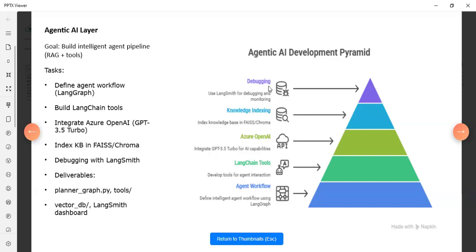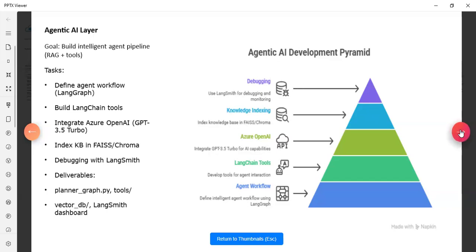So here is the flow: debugging, knowledge indexing, Azure OpenAI, LangChain tool, and agentic workflow. First agentic workflow, then LangChain tool, then Azure OpenAI, knowledge indexing, and then debugging. So this will be the workflow for the agentic AI development.